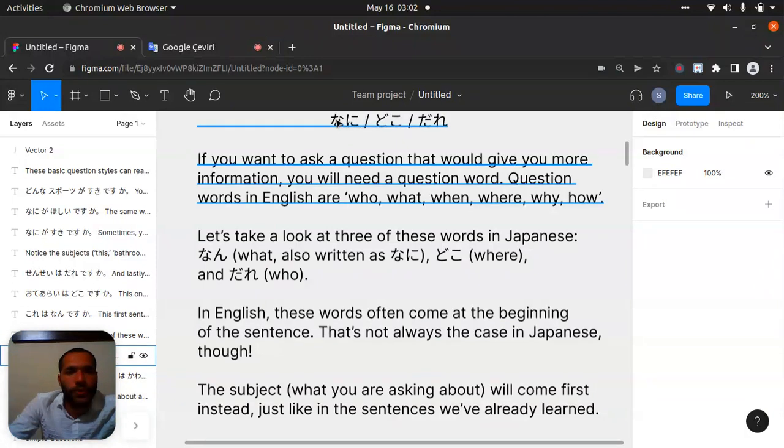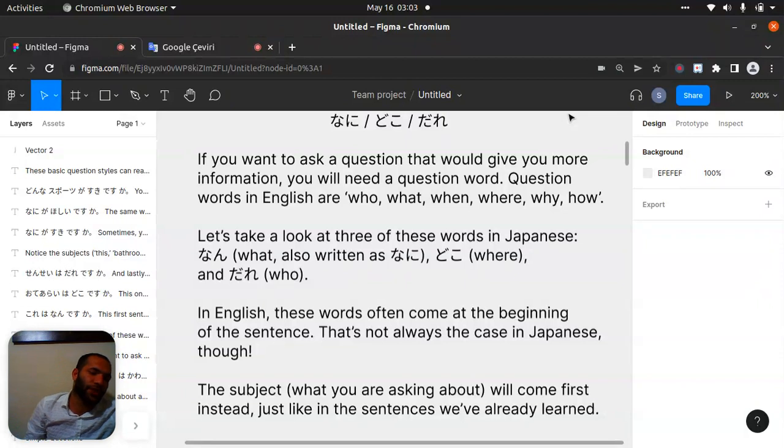Okay, I told you nani, doko, dare. If you want to ask a question that will give you more information, we'll need a question word. Question words in English are who, what, when, where, why, how, like that. Let's take a look at three of these words in Japanese. The first one is nan, what, also written as nani.